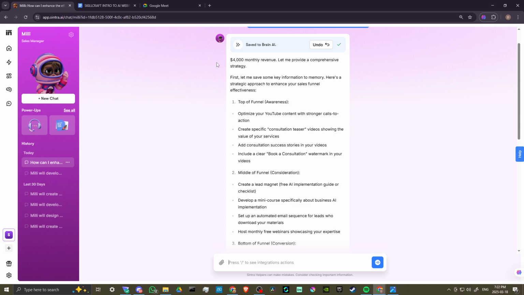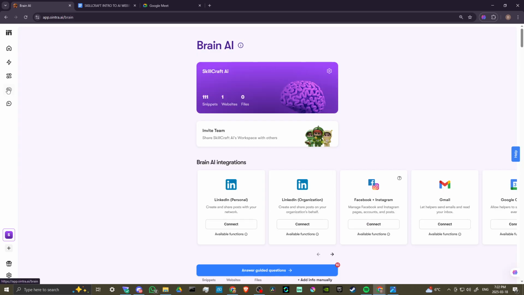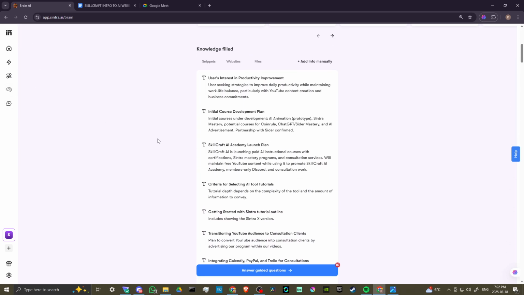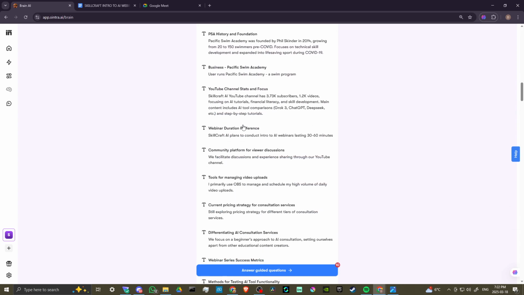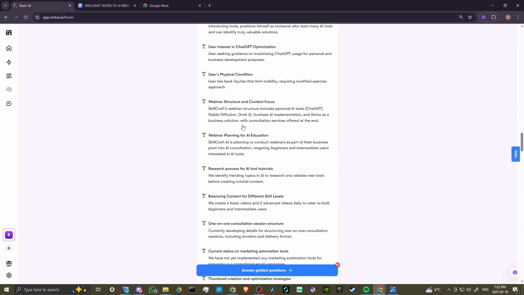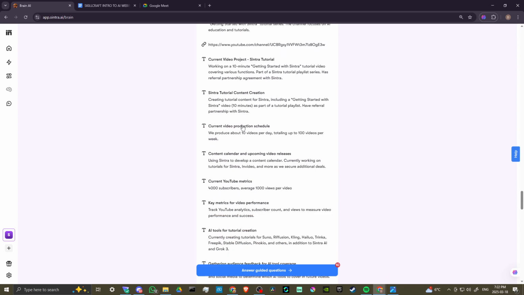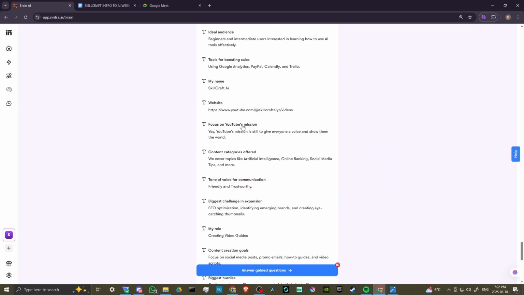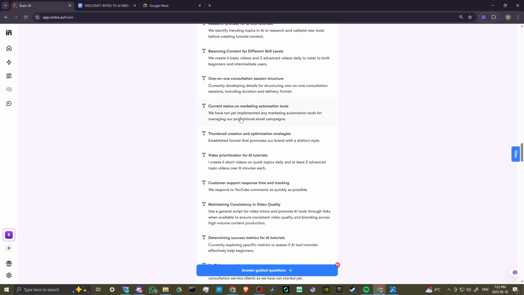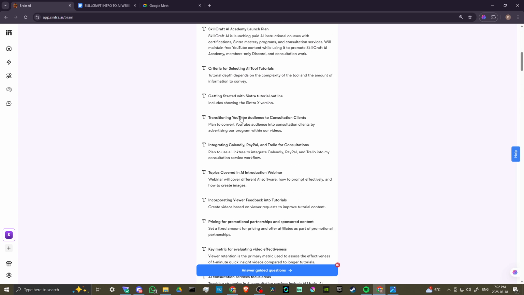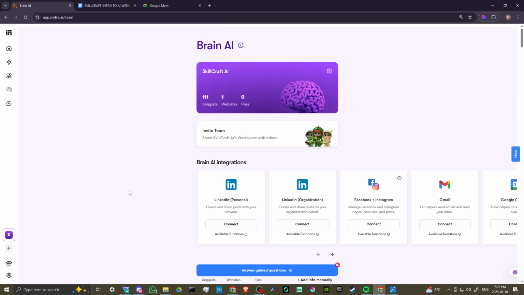We could see here, $4,000 monthly revenue. Let's provide a comprehensive strategy. First, let me save some key information in memory. And so that's a good point to point out our Brain AI section here in our menu. When Sintra takes something to memory, that's going to show up here. And so this is just a list of all of the different little factoids that Sintra has been putting together about our business, so that way it can offer some more unique, tailored responses. And it's just incredibly powerful.